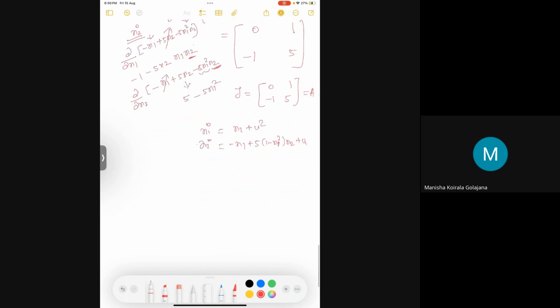Now we are going to differentiate it with respect to u. The first term doesn't have any u, so this will be 2u, and the second has only one u, so it is 1.